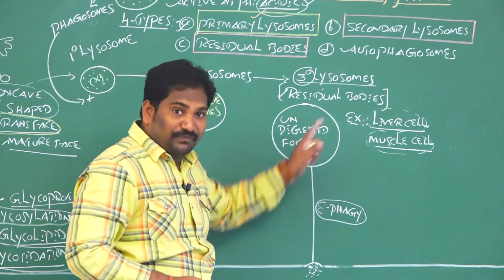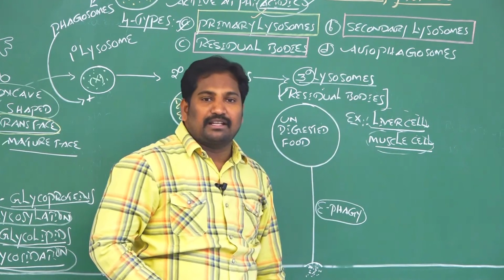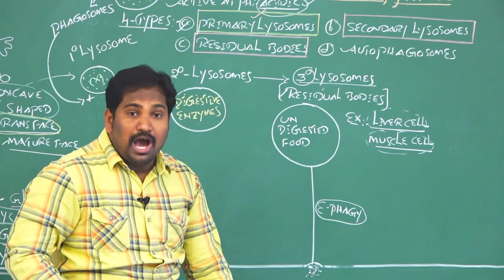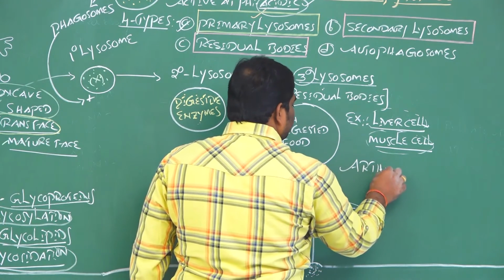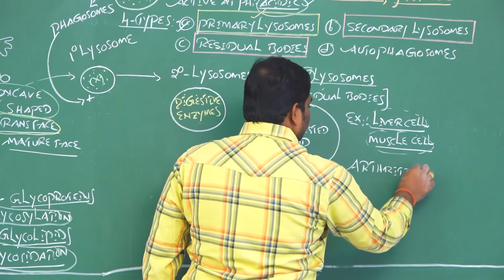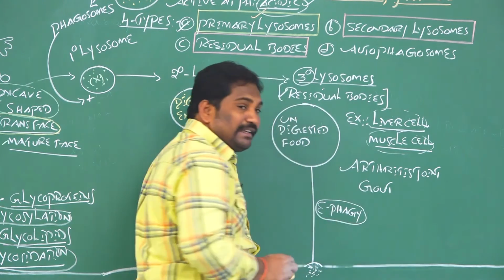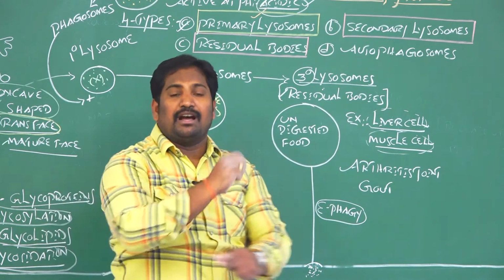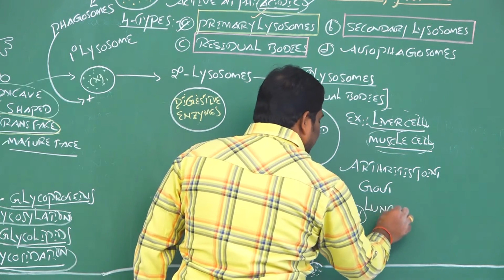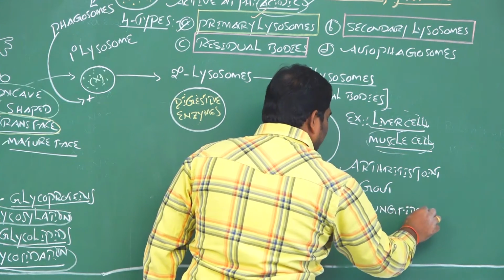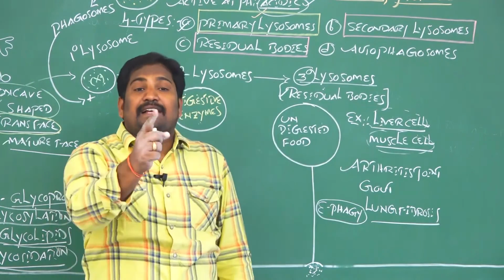If effagy fails and the undigested food is stored in liver cells and muscle cells, those people get arthritis, meaning joint pains, and gout disease. Gout means burning sensation in muscles, and lung fibrosis. Lung fibrosis means formation of thick mucus in the lungs.